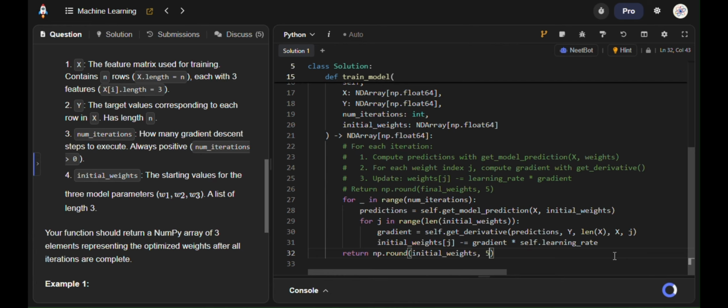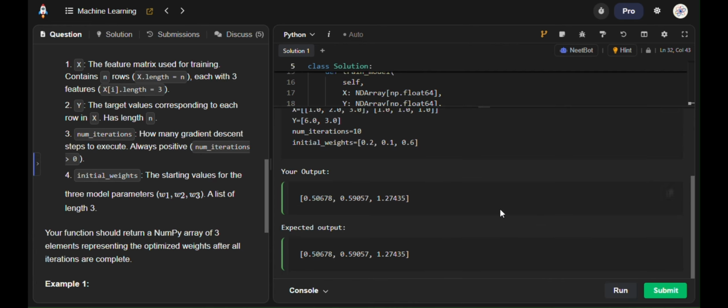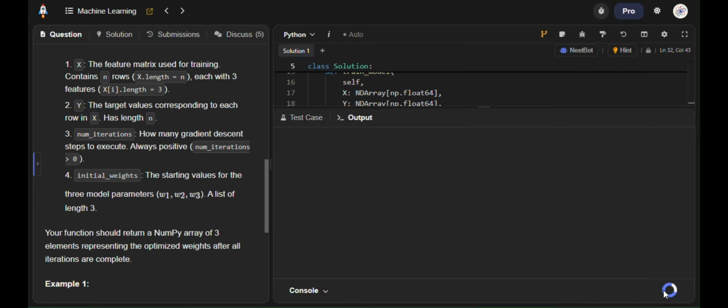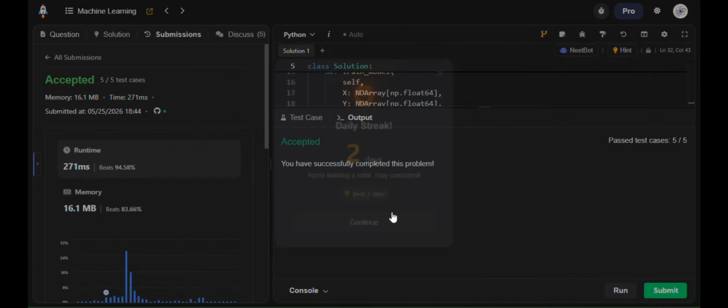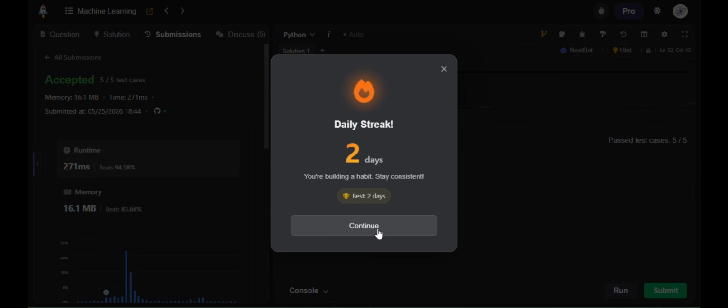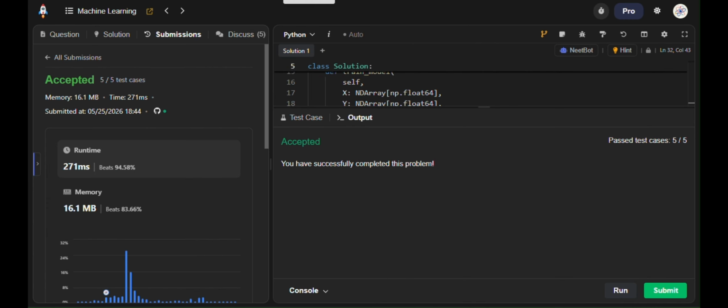Let's run the solution. Yes, the test cases are running fine. Let's submit it. And yeah, the implementation is done successfully.